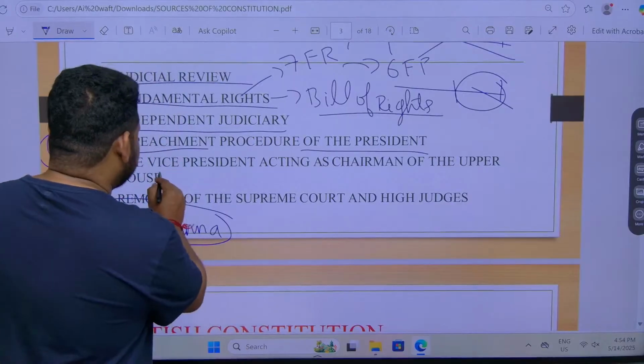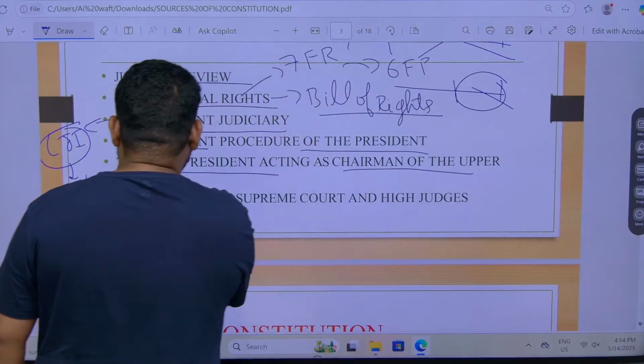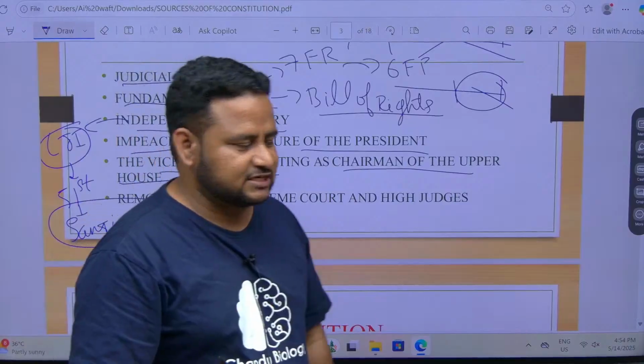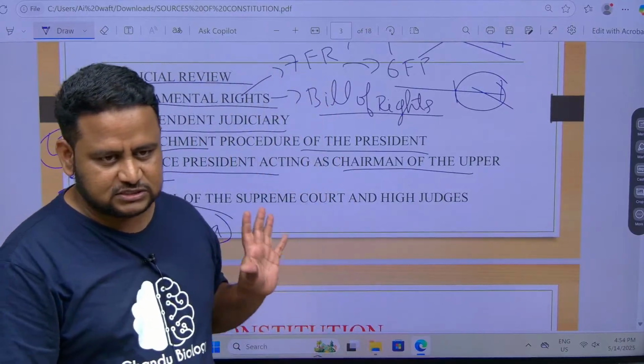Next thing is the vice president acting as the chairman of the upper house. The vice president acts as the chairman of the upper house. Now you have to focus very much.